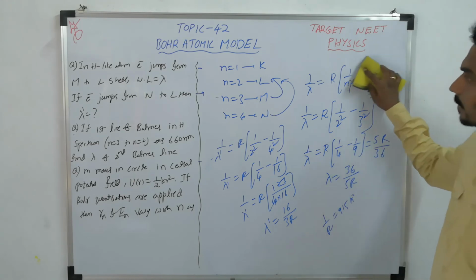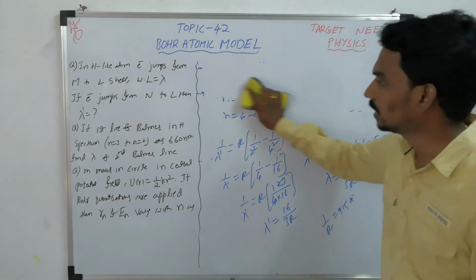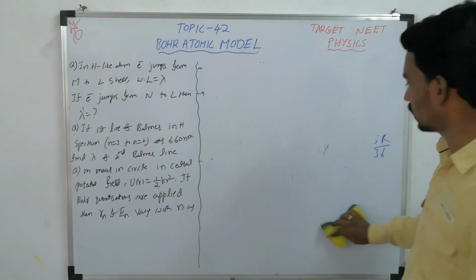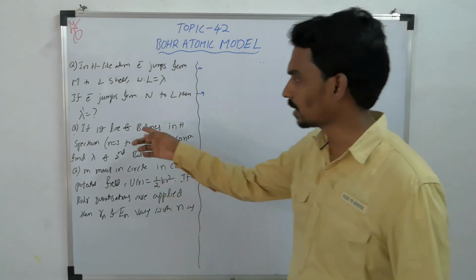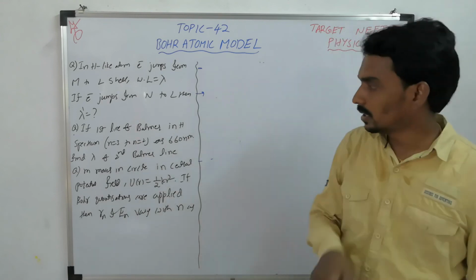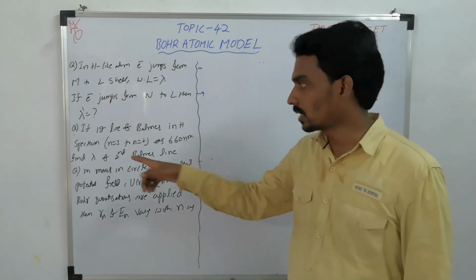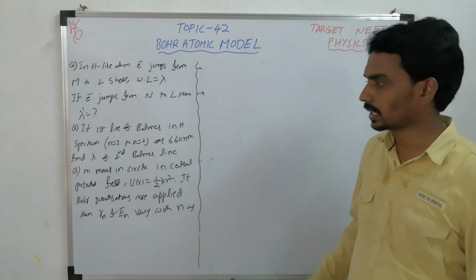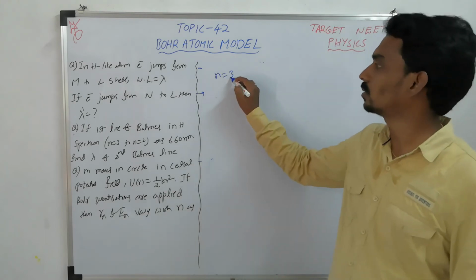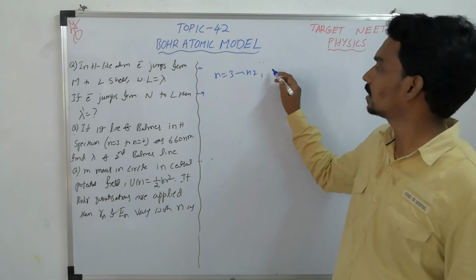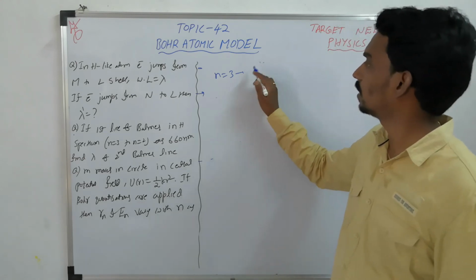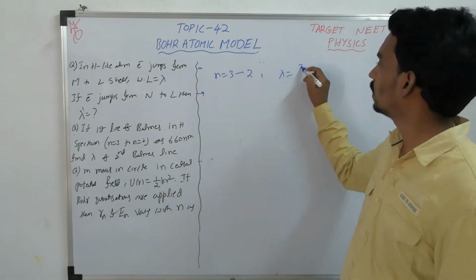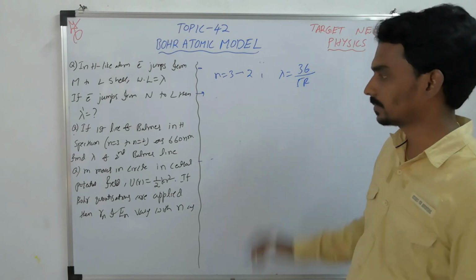Now take the second question. The question is, if the first line of Balmer's series in the hydrogen spectrum, that is n equal to 3 to 2, is 660 nanometer, just now we calculated. For n equal to 3 to 2, the lambda value we got is 36 by 5R.